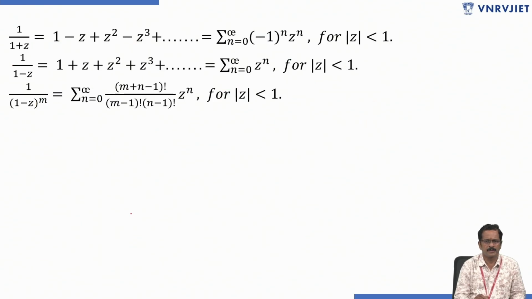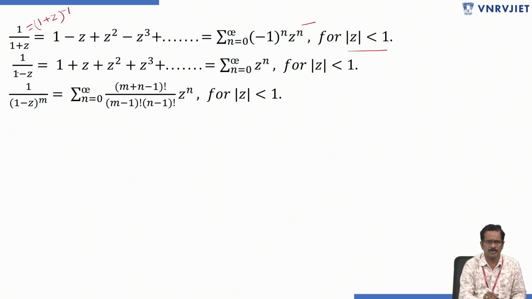Now, here also the 1 by 1 plus z expansion. 1 by 1 plus z is nothing but (1 plus z) whole power minus 1, we can write. Whose expansion is 1 minus z plus z square minus z cube plus and so on, which is equal to summation n equals 0 to infinity (minus 1) whole power n z power n. For this expansion, the region of convergence is mod z less than 1.